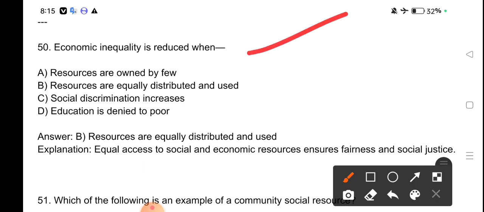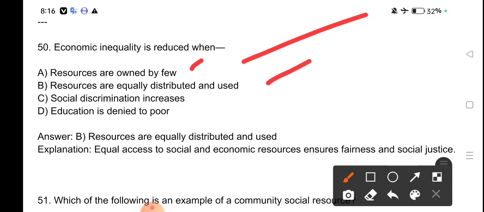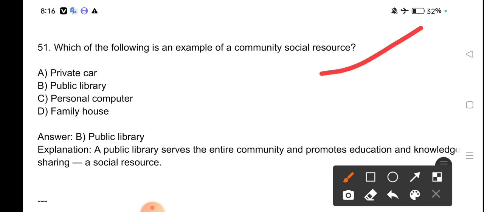Economic inequality is reduced when: resources are owned by few, resources are equally distributed and used, social discriminations increase, education is denied to poor. Resources are equally distributed and used. Equal access to social and economic resources ensures fairness and social justice.